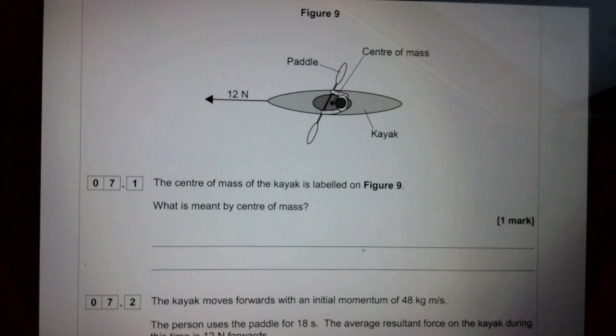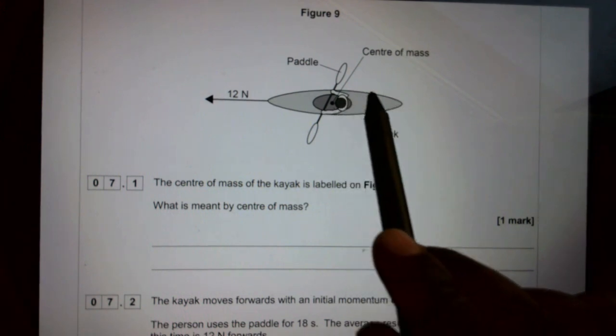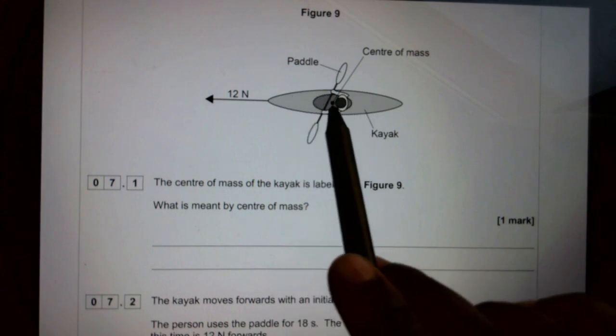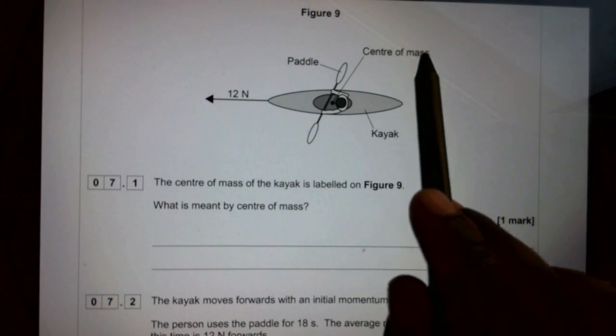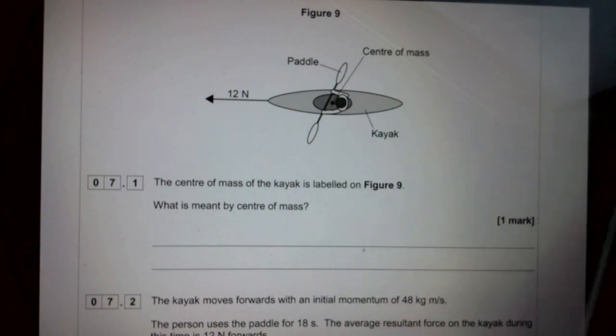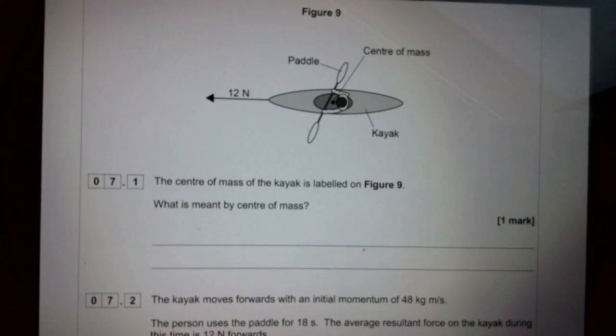The center of mass is the point at which the mass of an object may be thought to be concentrated. As you can see, this person sitting here in the kayak, and we see a certain point here. This point is labeled center of mass. Some people will say it is the point at which the symmetry lines intersect. That's not really the definition of the center of mass.